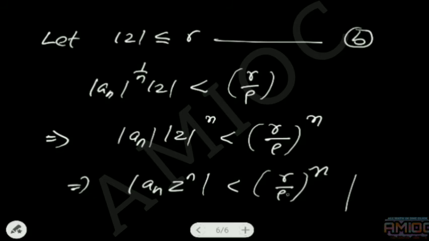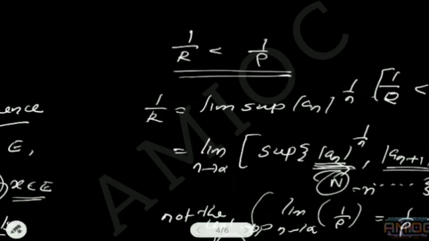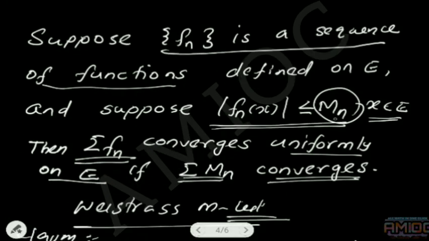What about r and rho? They satisfy the condition r less than rho. Therefore, r by rho is less than 1. If r by rho is less than 1, the series summation r by rho whole power n is convergent. What does the Weierstrass M test say? The sequence of terms can be bounded by a sequence Mn.